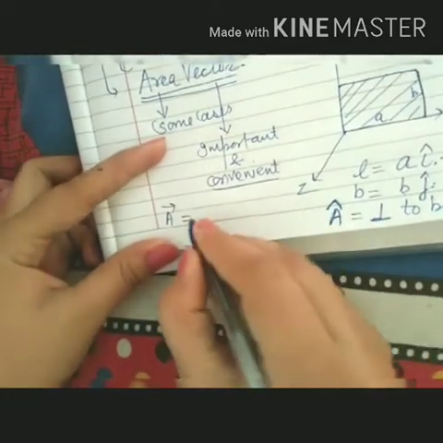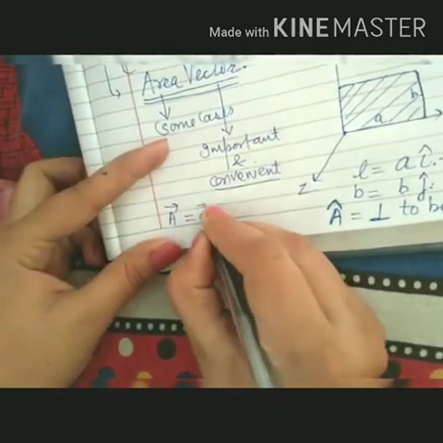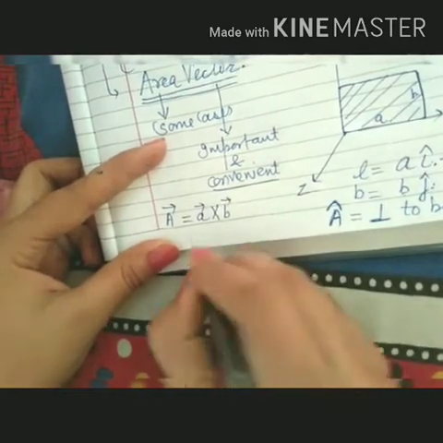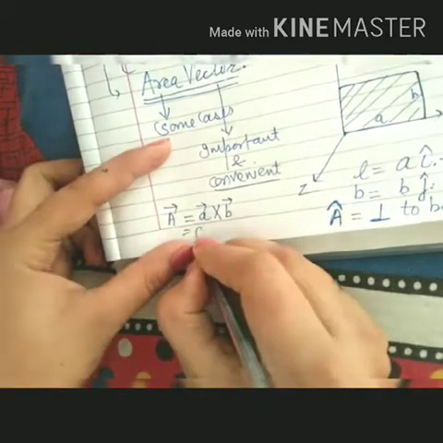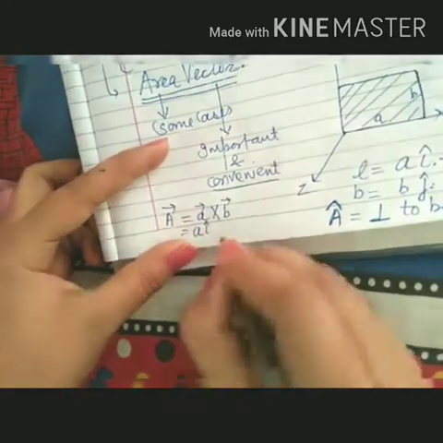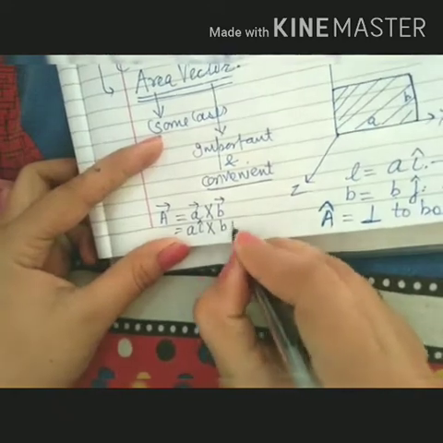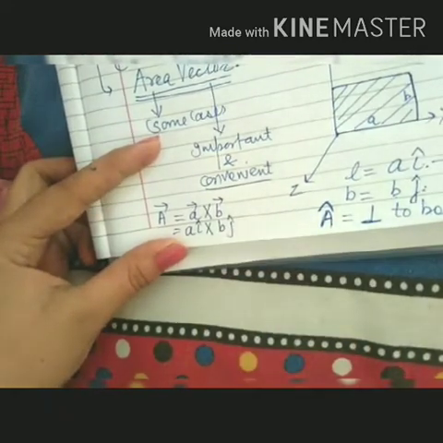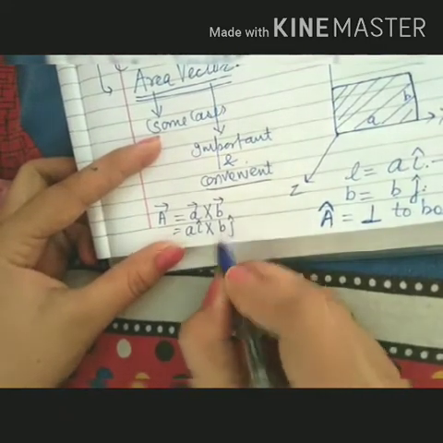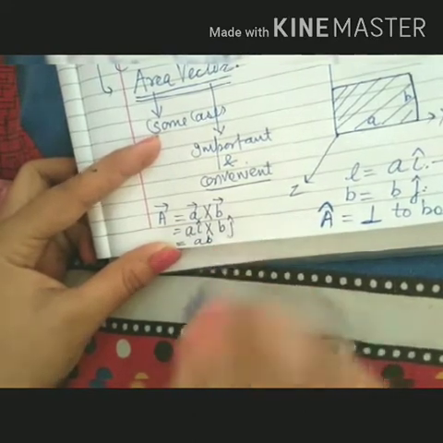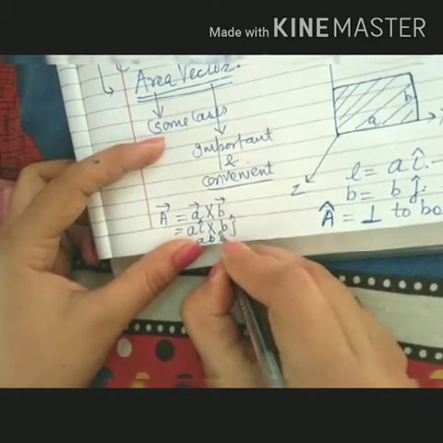So vector A is the length, vector B is the breadth, and vector A is A i cap and vector B is B j cap. A is the length, B is the breadth, so the area will be AB, but A cross B will be k cap.